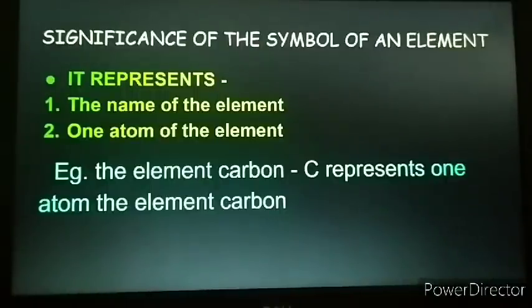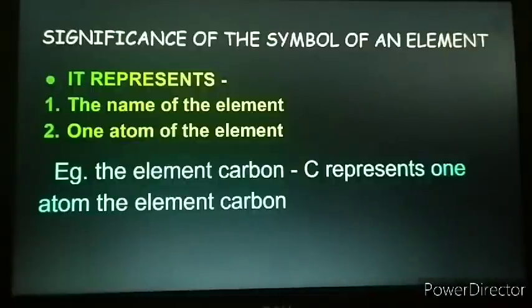For example, the element carbon is represented by the symbol C. So, if C is written, we can say that it is representing one atom of the element carbon.